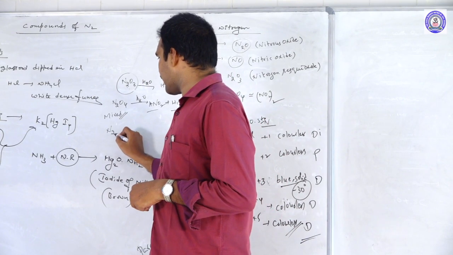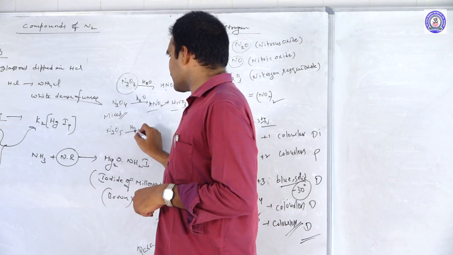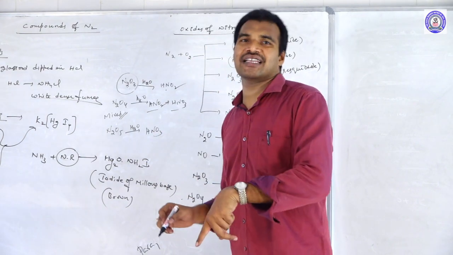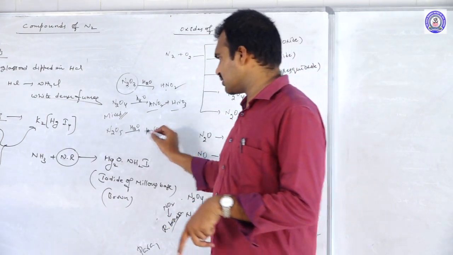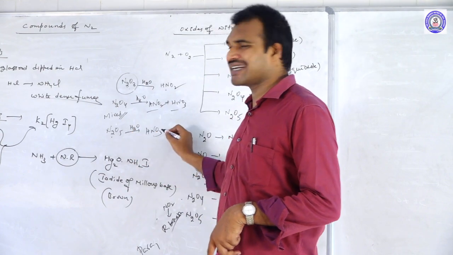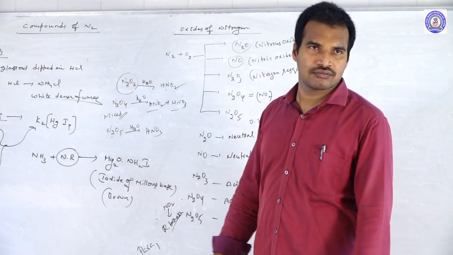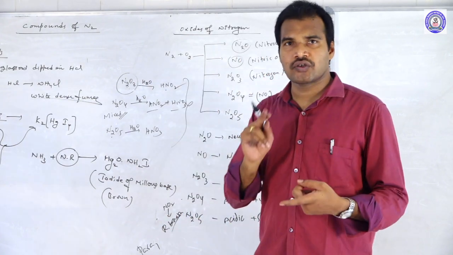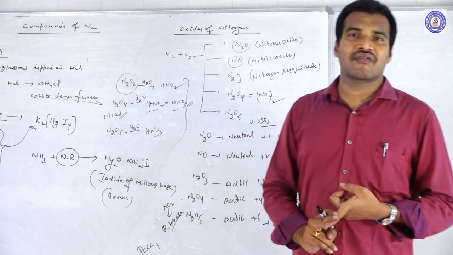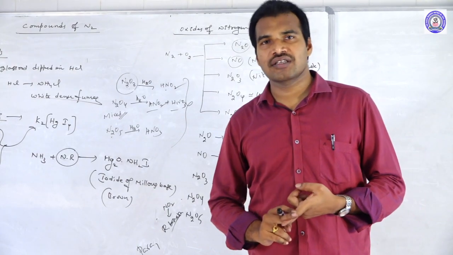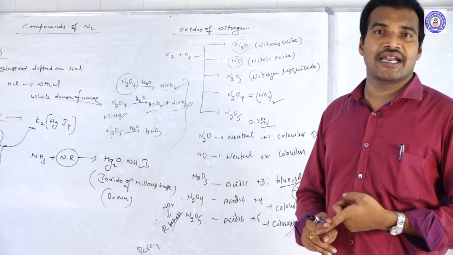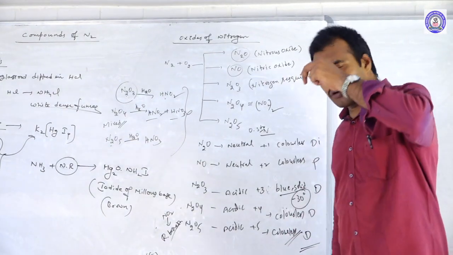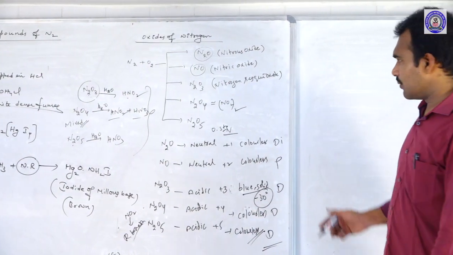Whereas N2O5, if you take this on hydrolysis, you will get HNO3. That means nitric acid will come. That's why we call it an anhydride of nitric acid. So it's very important. N2O3 is an anhydride of nitrous acid, whereas N2O4 is a mixed anhydride, whereas N2O5 is an anhydride of nitric acid. And one more thing you should remember.